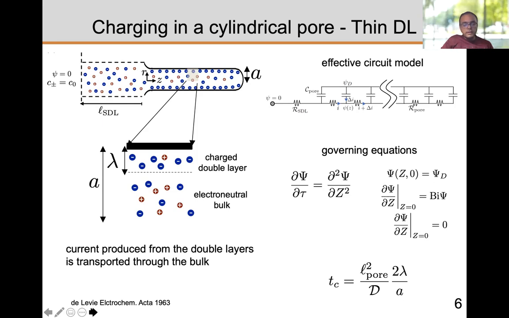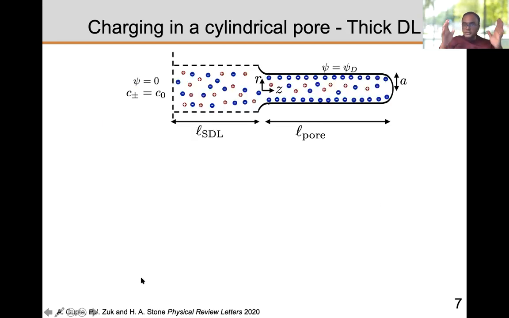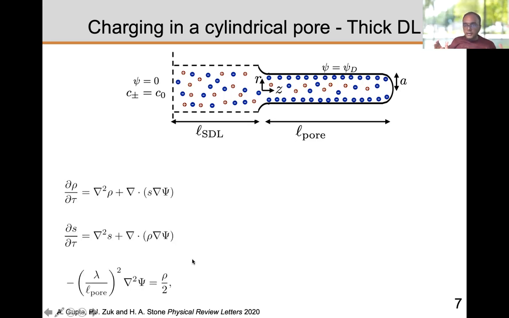So to do that, we essentially went back to the same problem. It's exactly the same problem where we have a pore of length L pore. L SDL is the region outside the pore, which you can vary as a parameter. And then you have a bulk region where potential is 0 and the electrolyte is electroneutral. At t equal to 0, you apply a potential such that the electrical double layers start to develop. And we wanted to understand what will happen for any Debye length, not necessarily for thin double layer. So what we did was we actually solved the Poisson-Nernst-Planck equations.